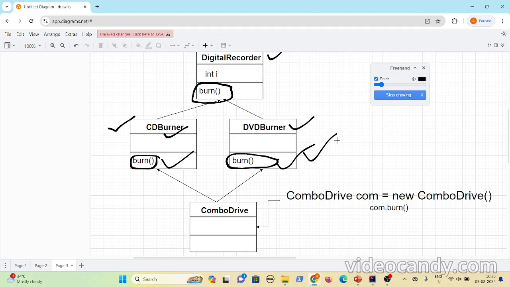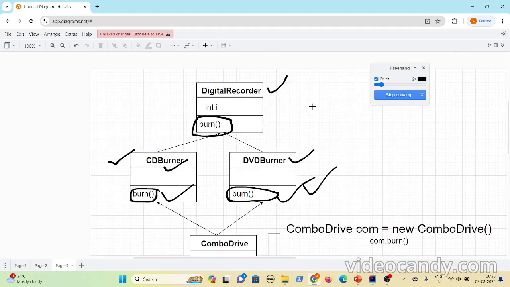Since Java is made as a simple language, it doesn't want to confuse you by allowing multiple inheritance and then requiring techniques to solve the problem. That's why Java banned multiple inheritance. Java doesn't support multiple inheritance because of this problem, and this problem is called the diamond problem, the deadly diamond of death.